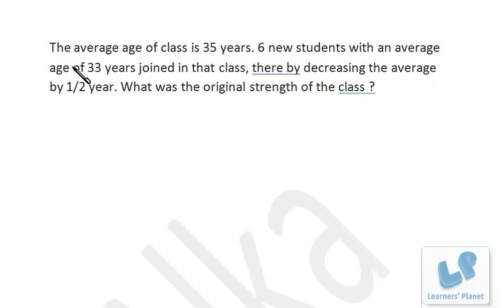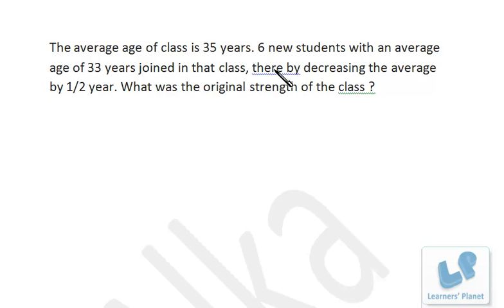In this question, the average age of a class is 35 years. 6 new students with an average age of 33 years join that class, thereby decreasing the average by half a year. What was the original strength? See, we don't know the original strength, but we know the strength of the new people, that is 6, right?